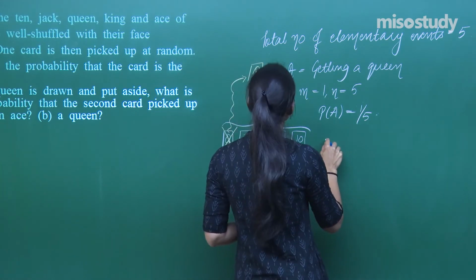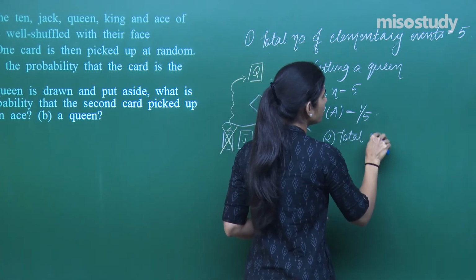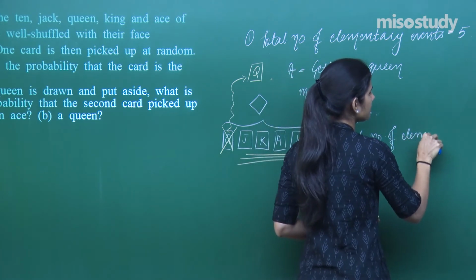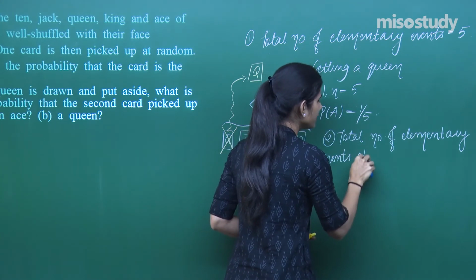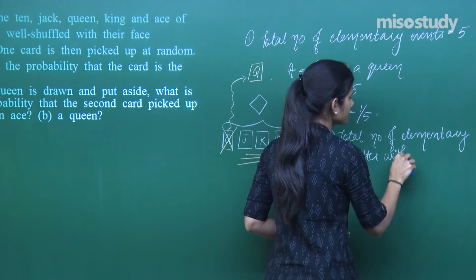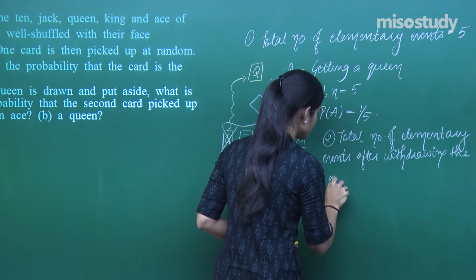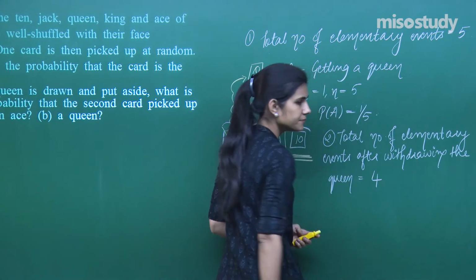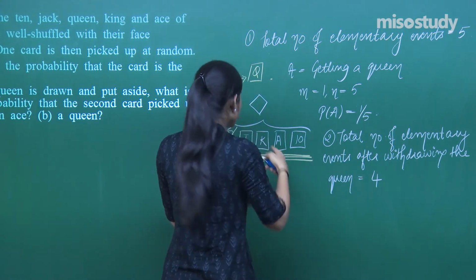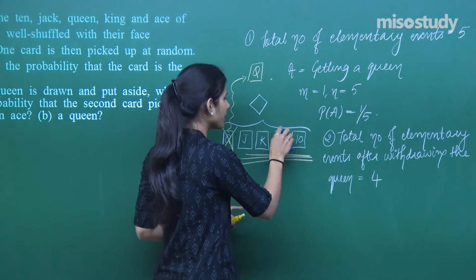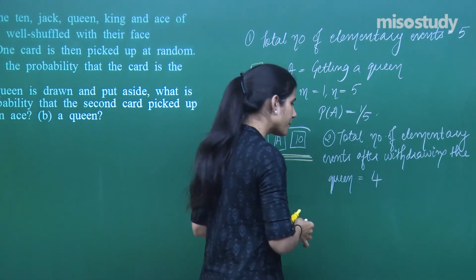So in this case, this is say first one, and in the second case, total number of elementary events after withdrawing the queen card is 4. So my new number of elementary events is 4. And what is the probability that now when you withdraw the card, it is an ace card. Now ace card is only 1, so out of these 4, only 1 is favorable to my event, that is of picking up an ace card.